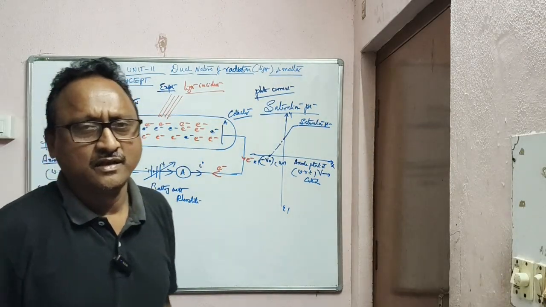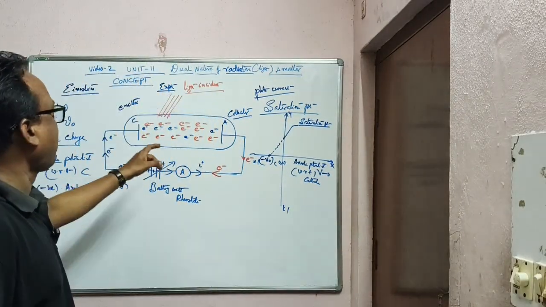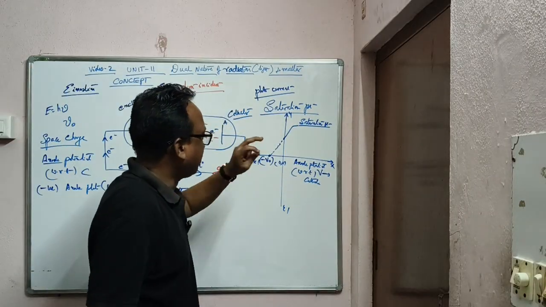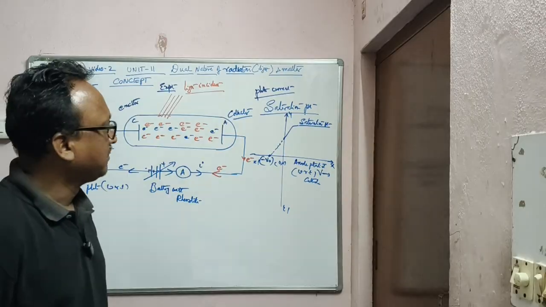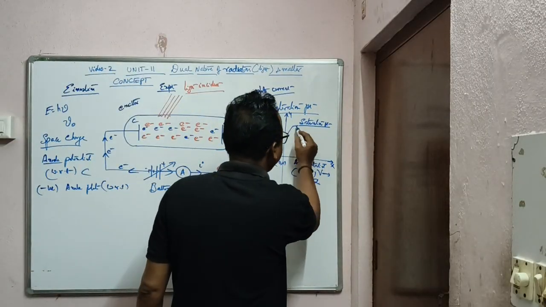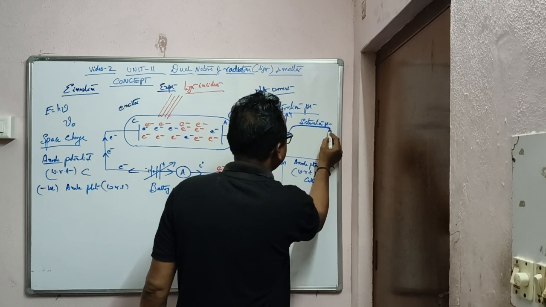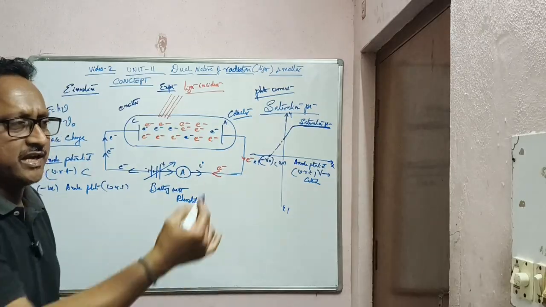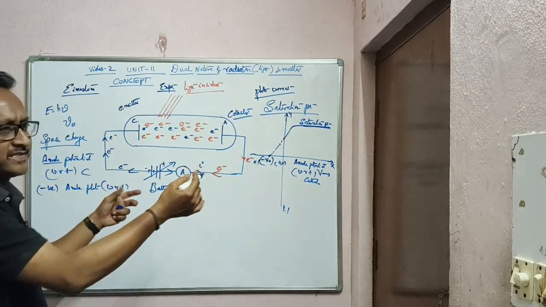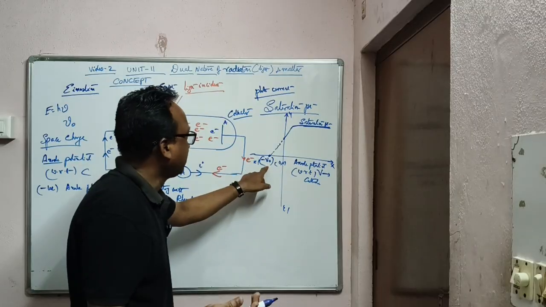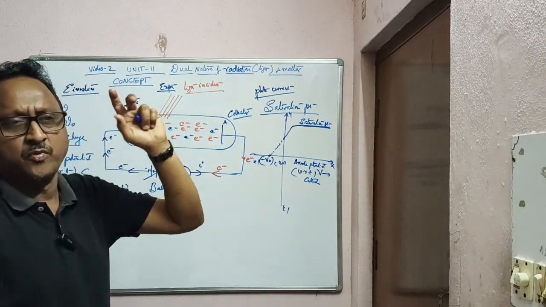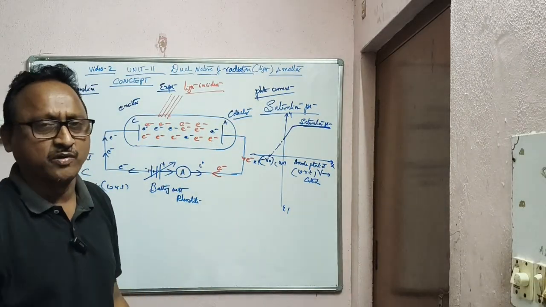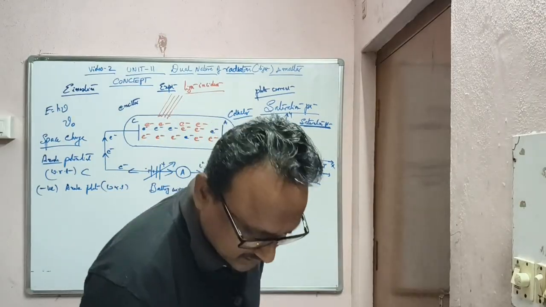stopping potential. The potential for which no electrons from the cathode reach the anode plate, that potential is called the stopping potential, negative potential, minus V0. So after the intensity is increased, it reaches the saturation point. Then if you put the negative potential, no more electrons will be reaching, therefore no photocurrent, so there is a stoppage of current. So the potential for which no photocurrent is shown in the ammeter, or no electrons are reaching the anode plate, that is called the stopping potential.